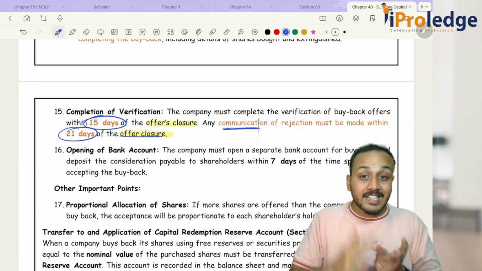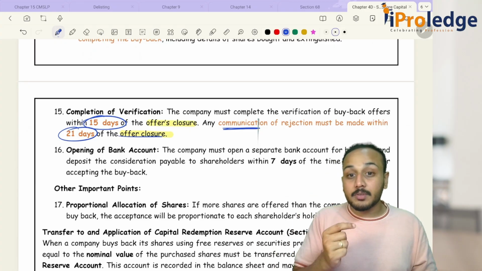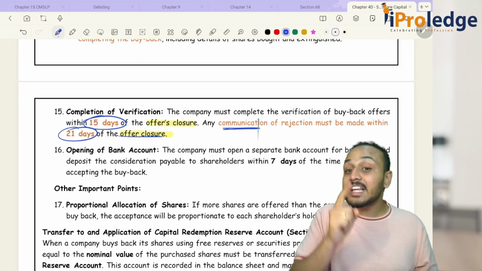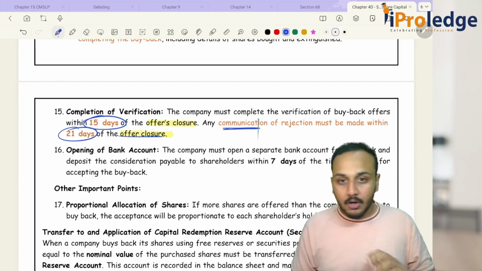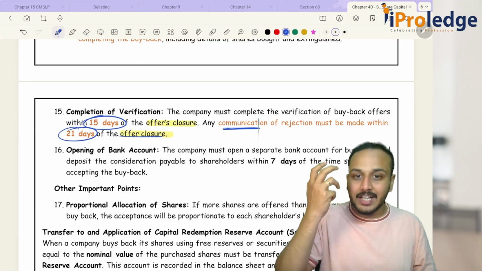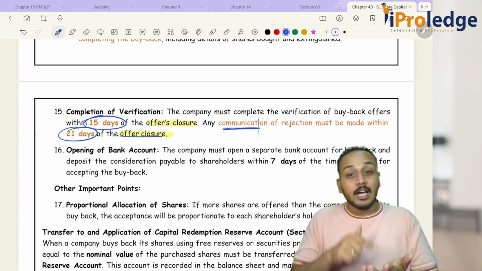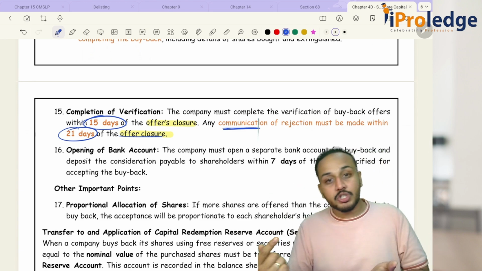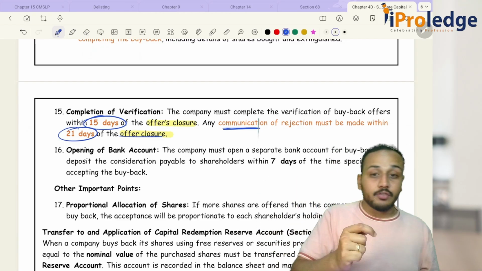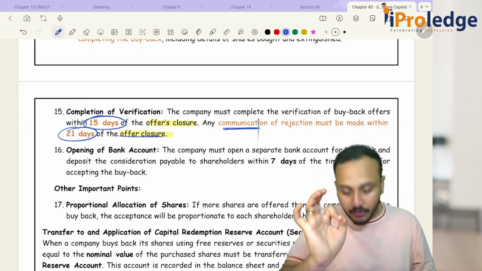Then 7 days, you should extinguish your share certificates within 7 days of the completion of your buyback process. Okay. Then you have MGT 14, SH11, SH8, SH9 and SH10. Then you have 15 days and 21 days. 15 days from the date of offer closure, that is I have to verify, and I have 21 days from the date of offer closure to communicate the rejection of any offer.